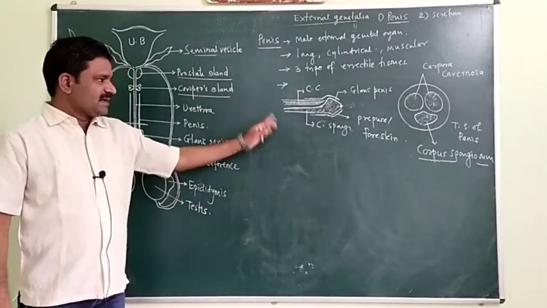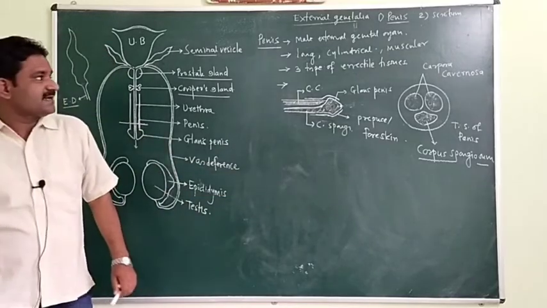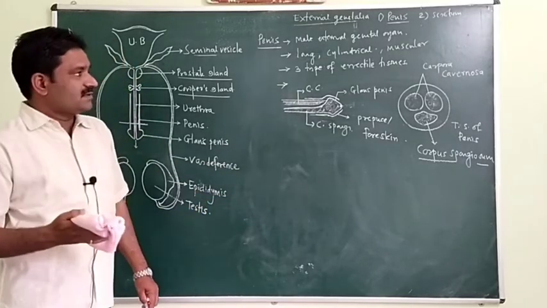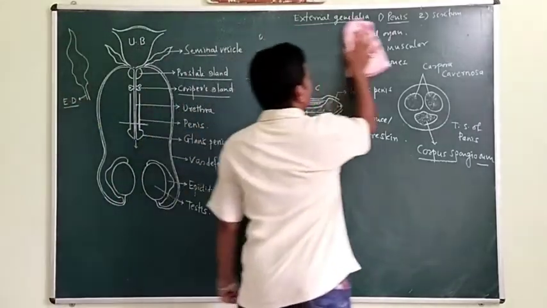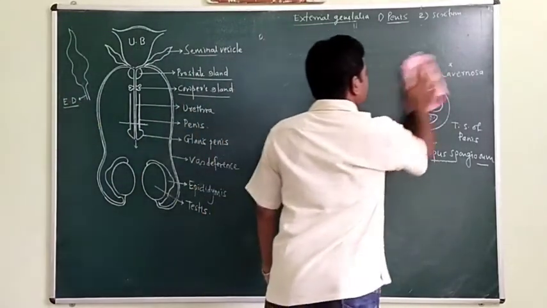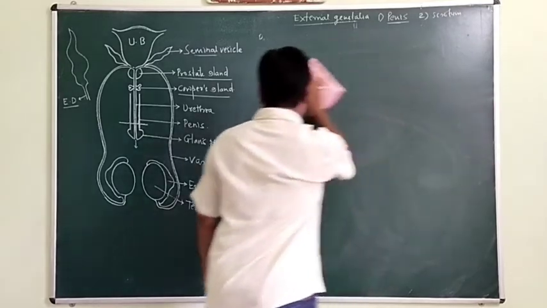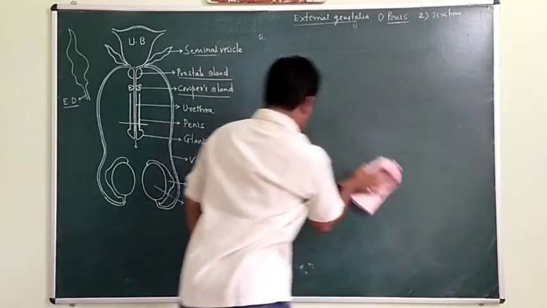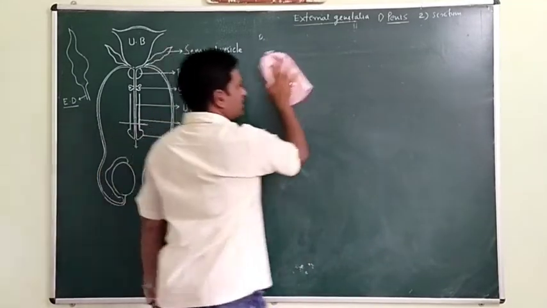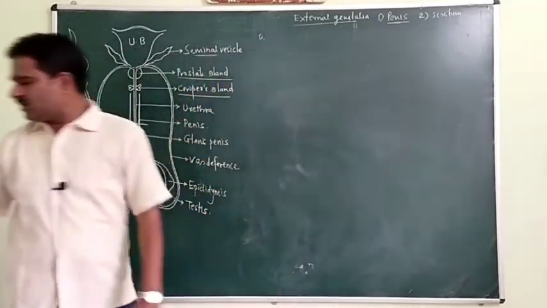Okay, now see the second structure of the external genitalia is called the scrotum. Scrotum is made up of loose skin, pigmented loose skin.